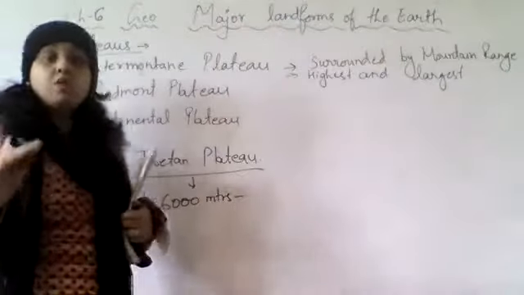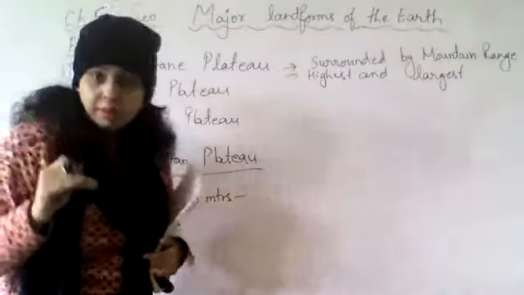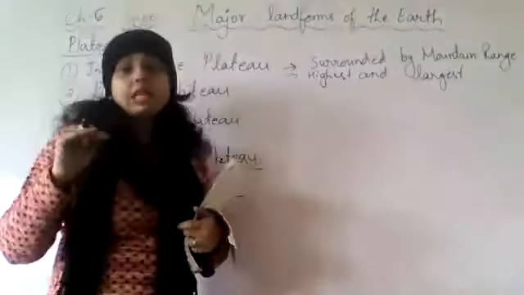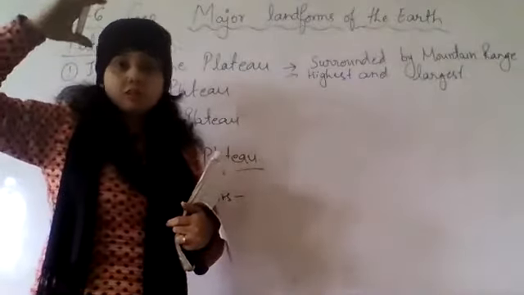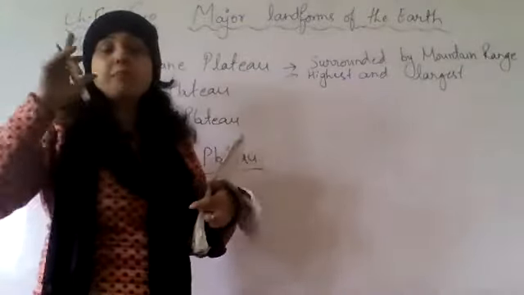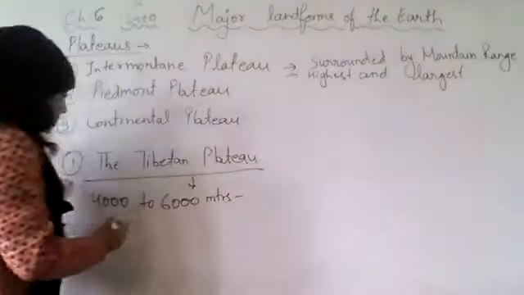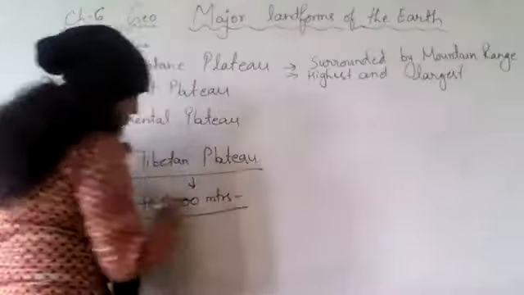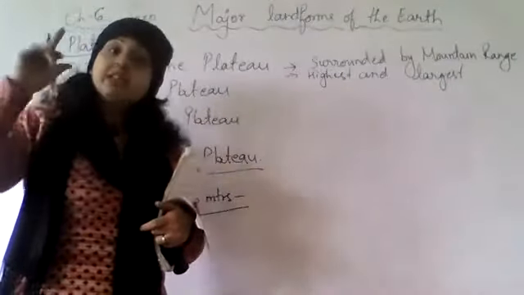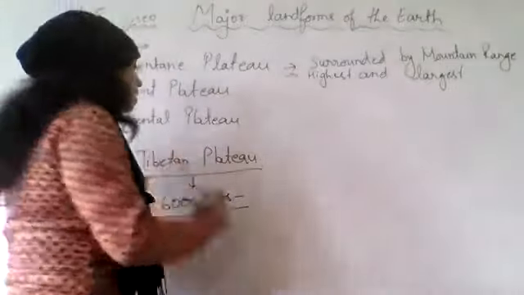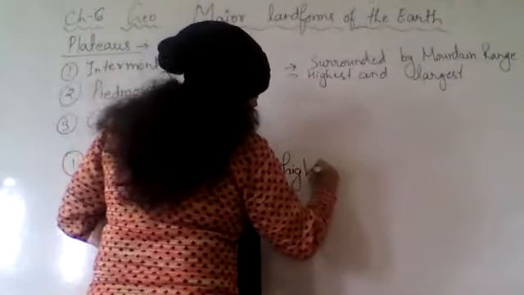I already told you that whatever height is measured, it is measured from mean sea level. So from mean sea level, the Tibetan plateau is 4,000 to 6,000 meters high, and it is the highest plateau of the world. Understood?